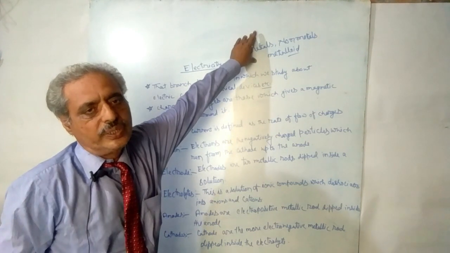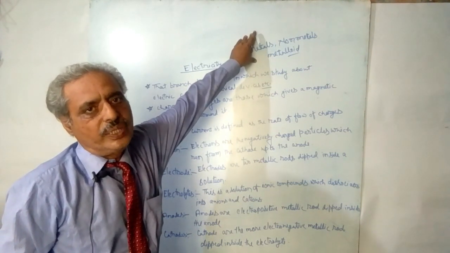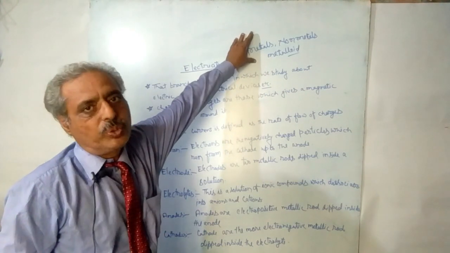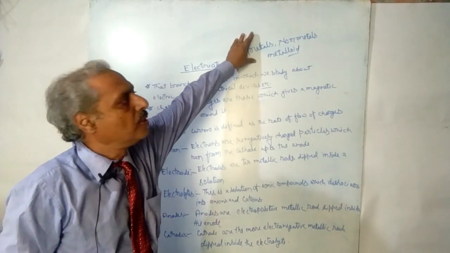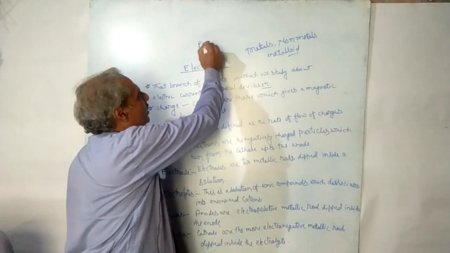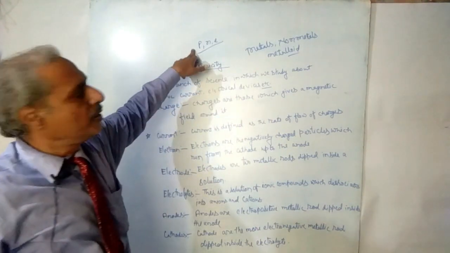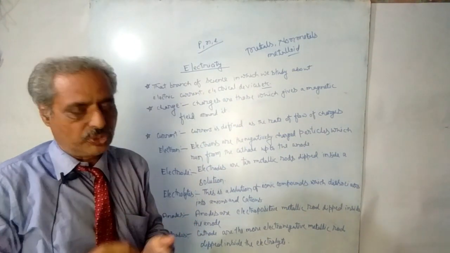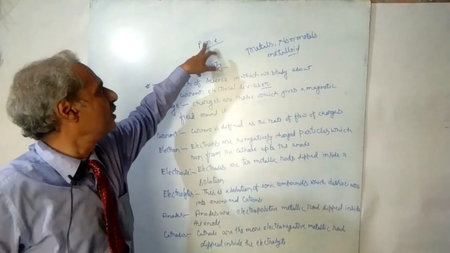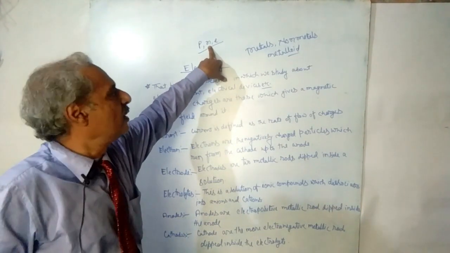You already know that in the structure of any atom, atoms contain proton, neutron, and electron. Proton is denoted by P, neutron is denoted by N, electron is denoted by E. Protons are positively charged, electrons are negatively charged, and neutrons are chargeless.